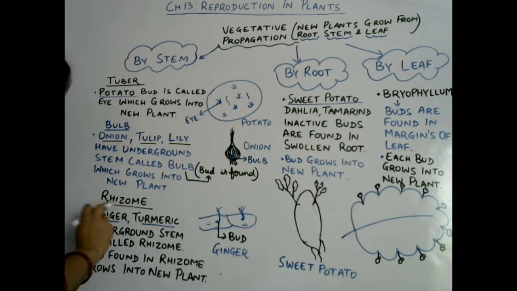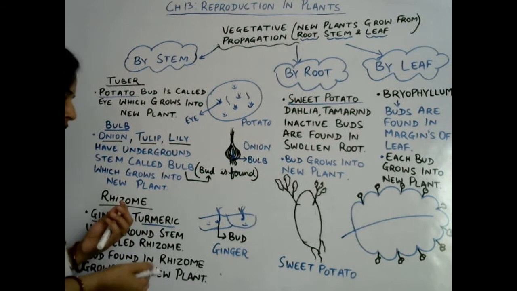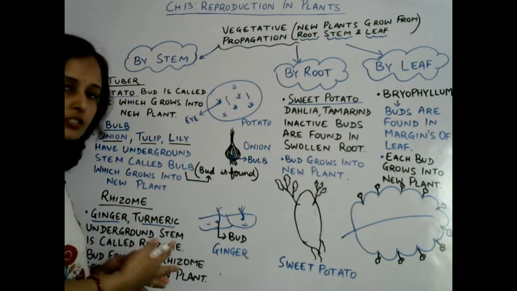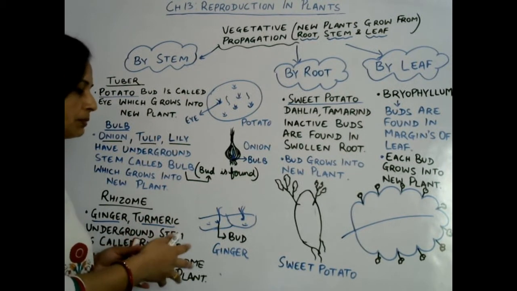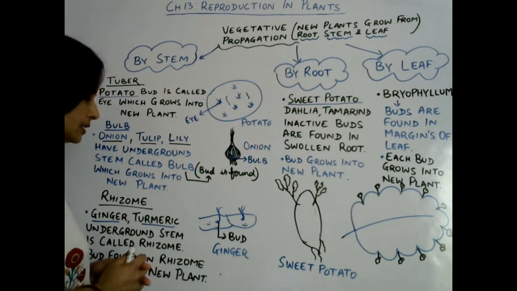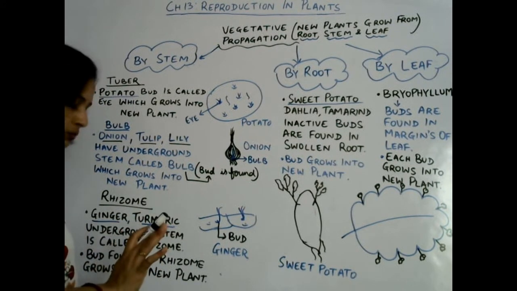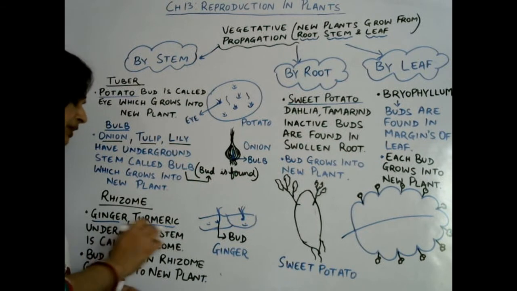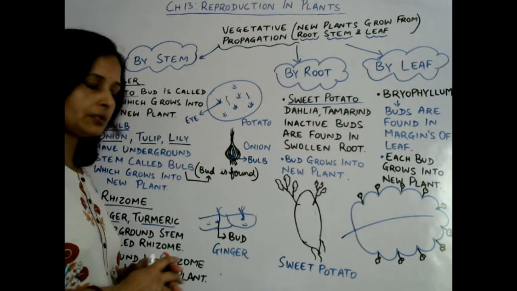Now the next one is rhizome. Ginger and turmeric have an underground stem called rhizome. The part of ginger and turmeric that we take as our food, that we use as spices, is actually the underground stem, the rhizome. Buds are found in that rhizome which grow into new plants during favorable season.